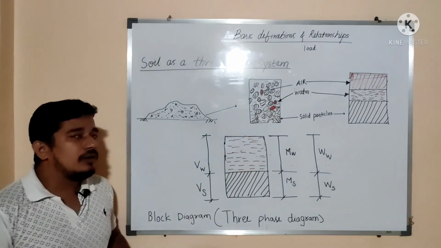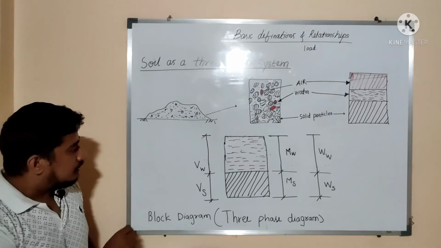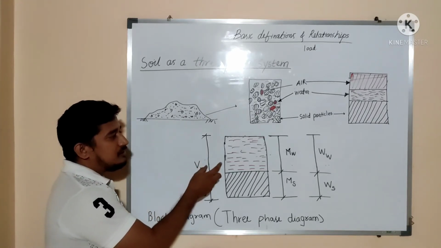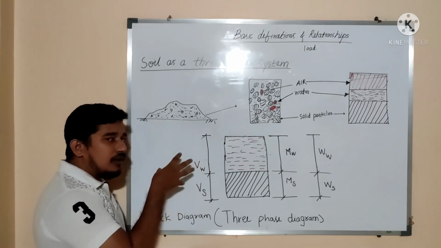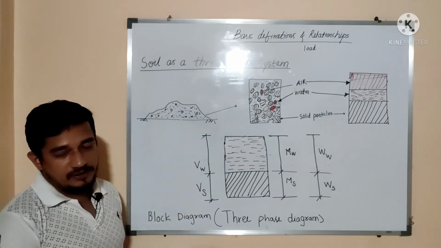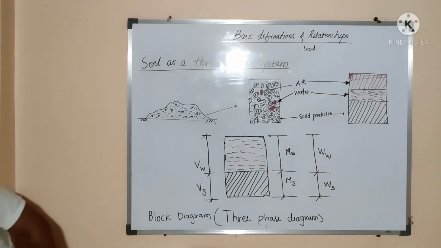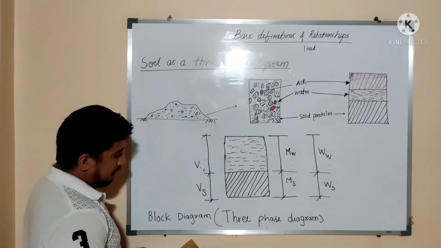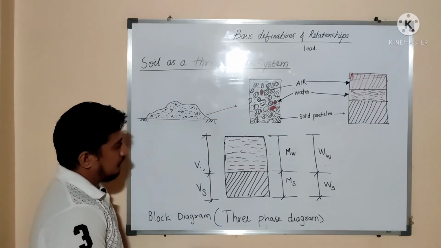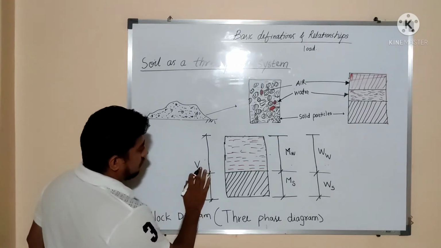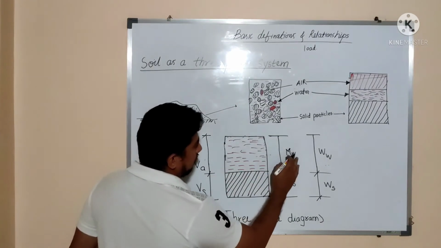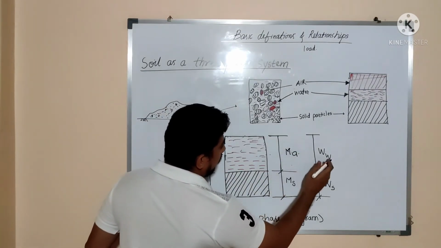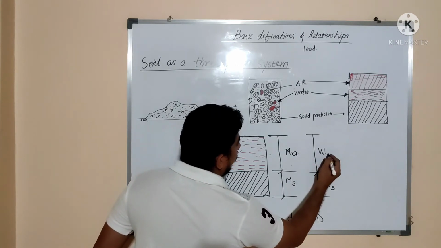In the case of dry soil, the voids in the soil will be totally occupied by only air. Volume of water will not be there, only air, mass of air, weight of air.